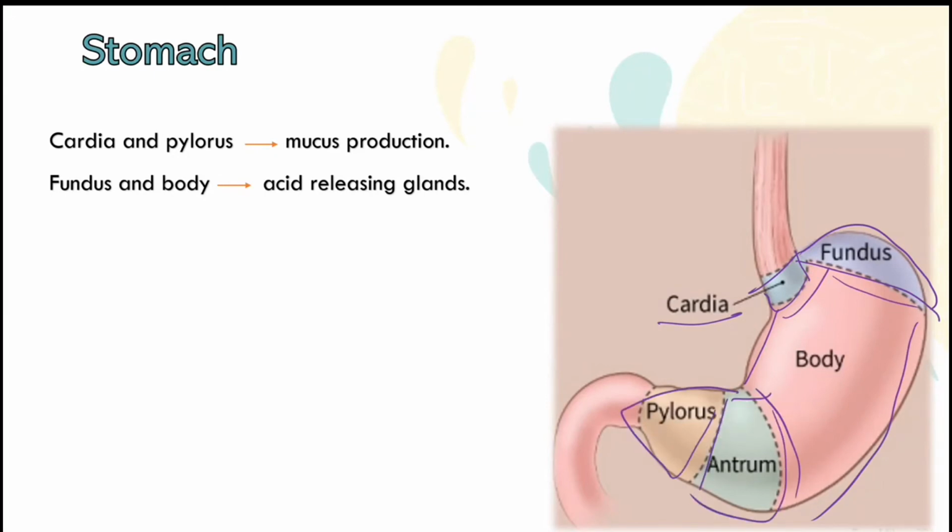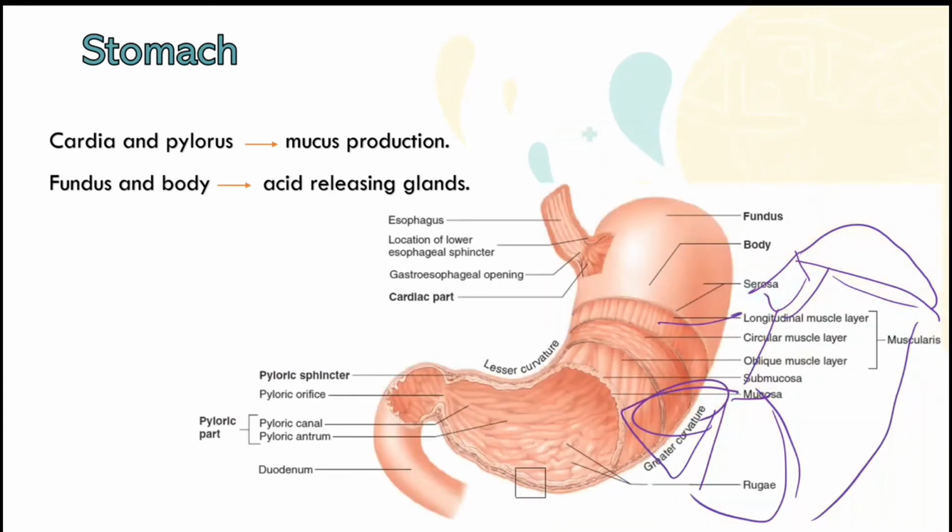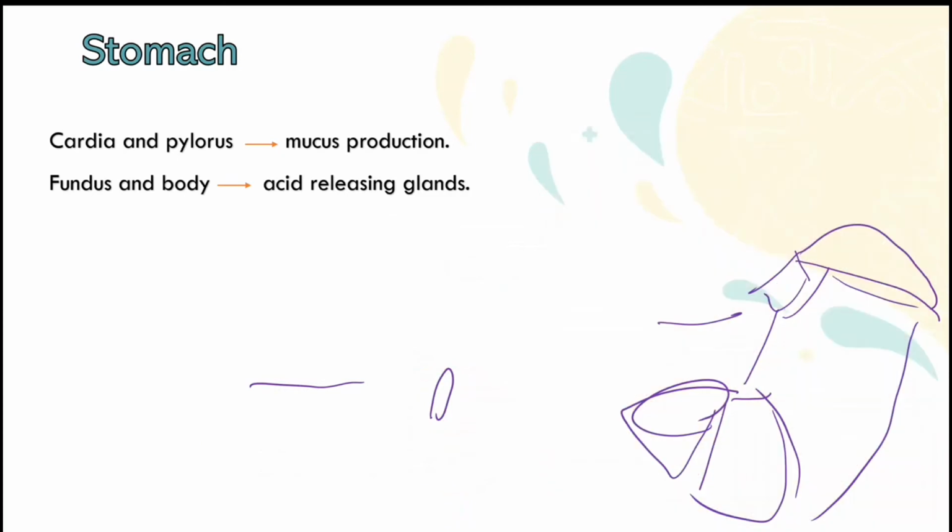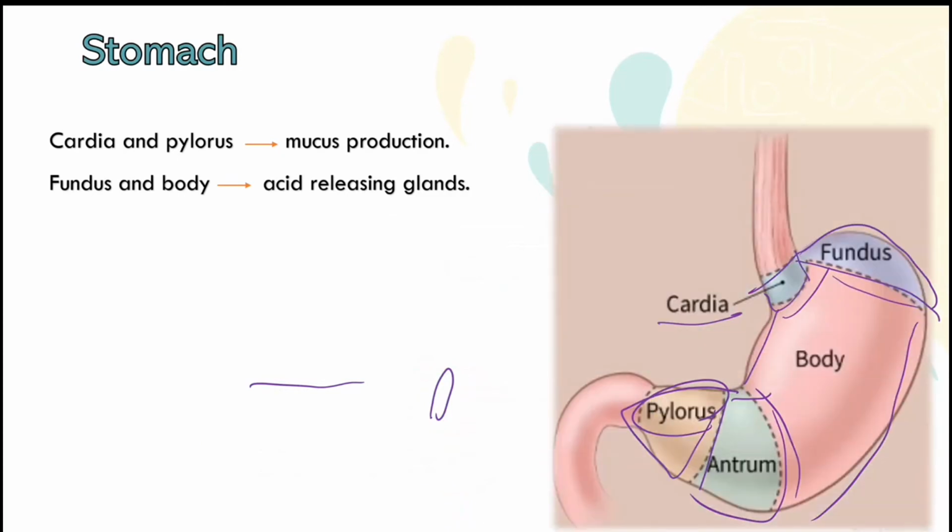Then the pylorus. We have to know the names because sometimes we name structural relations after them. For example, here is the pylorus. Let's see in the next pictures that here is the pyloric sphincter. There's another sphincter here, in the lower part of the stomach. The pyloric sphincter is named after the pylorus.